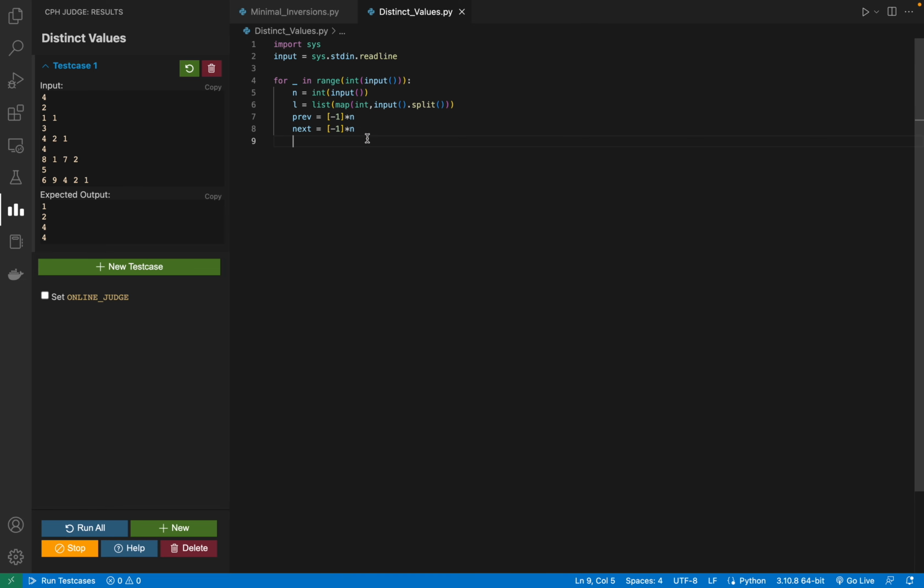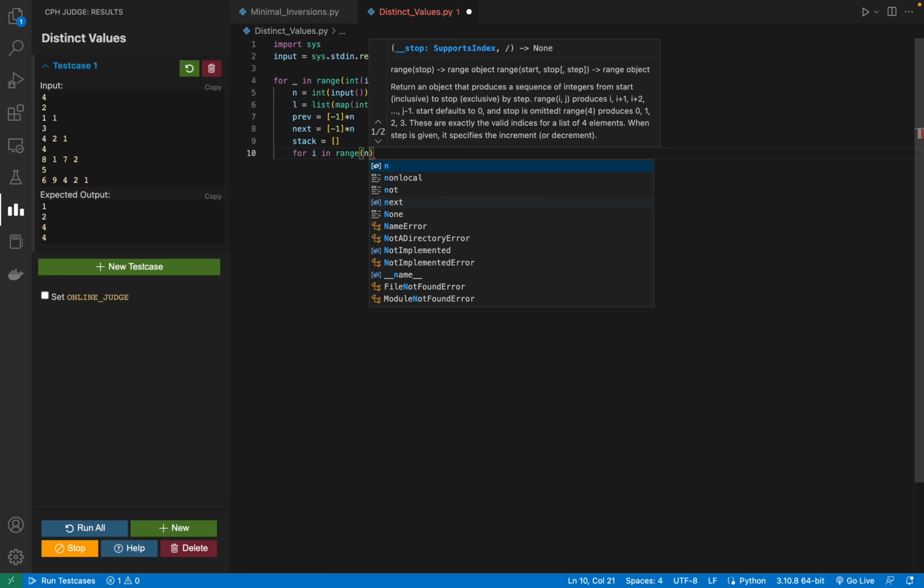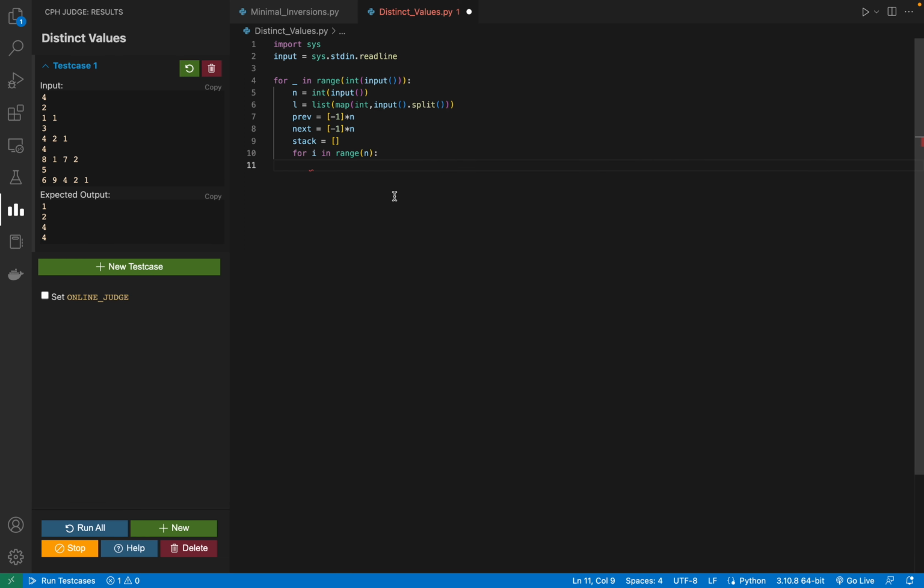First I will try to find the next greatest element. I have to make a stack, and for i in range n, I have to calculate the next greatest element for every element in the array.